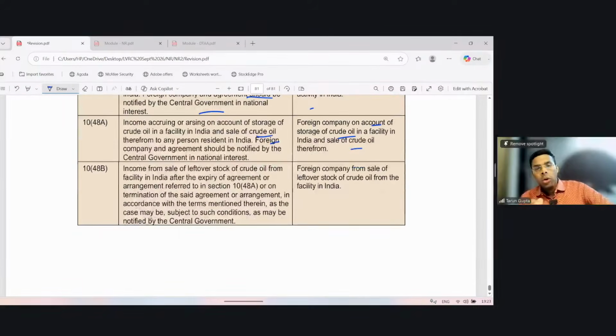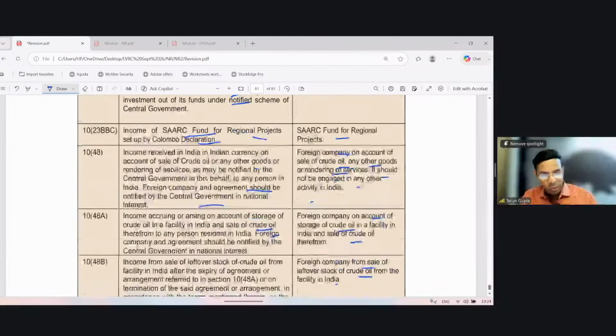Okay. Now, lastly, the income from sale of leftover stock of crude oil from facilities in India after the expiry of agreement or arrangement referred to in section 10(48A), or on termination of the said agreement or arrangement in accordance with the terms mentioned therein, as the case may be, subject to such conditions as may be notified by the central government. This is the income of the foreign company from sale of leftover stock of crude oil from the facility in India. Okay. So these three exemptions were in respect of crude oil.